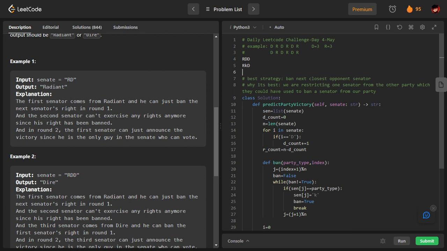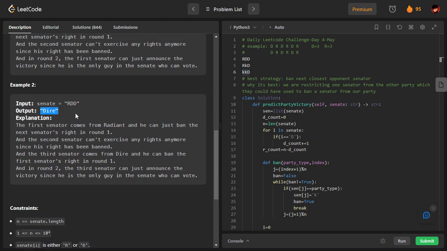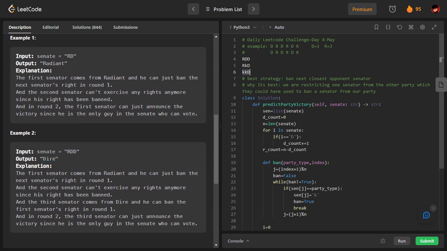So next what I will do is I will ban this R. Okay, so this R is again banned. So we are in a situation where we have only D members. That means R is totally removed from the Senate now. There is no member of R, only D is present. So we will say that D is the winner. Okay, D is the winner. So that is the idea.